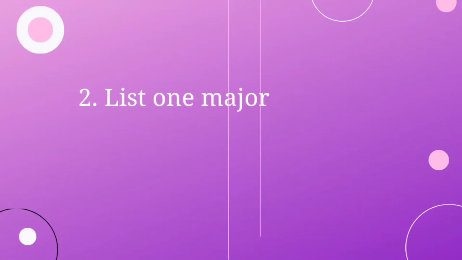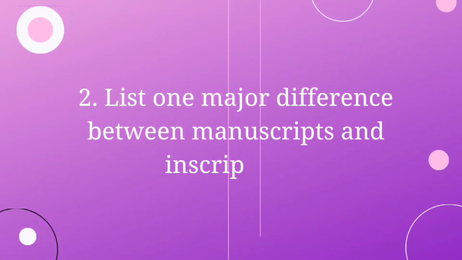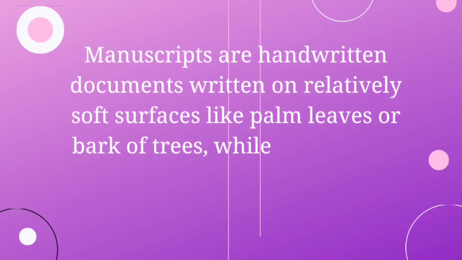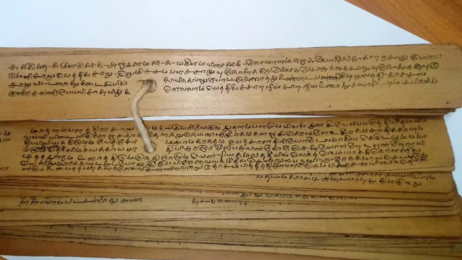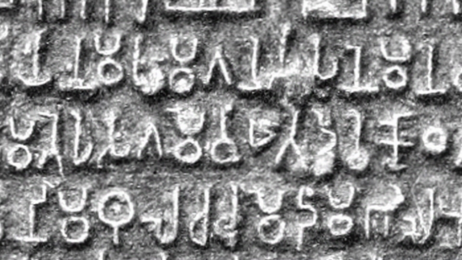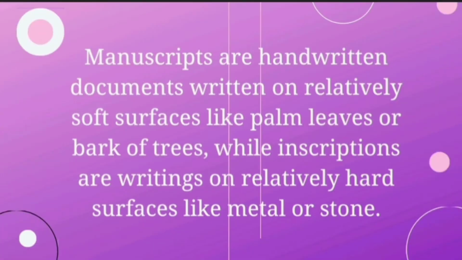Moving on to the second question, list one major difference between manuscripts and inscriptions. So manuscripts are handwritten documents written on relatively soft surfaces like palm leaves or bark of trees, while inscriptions are writings on relatively hard surfaces like stone and metal. This is the major difference between the two.